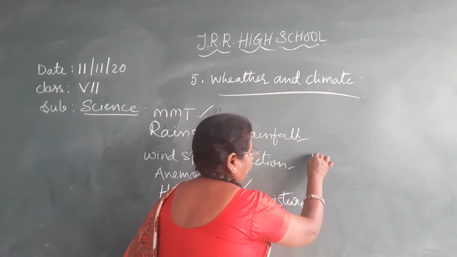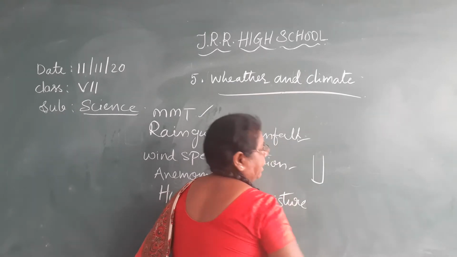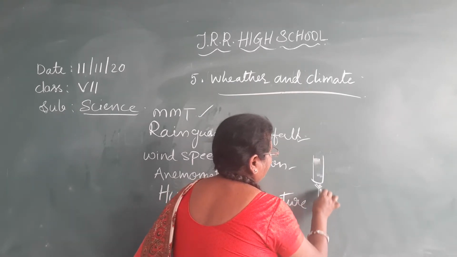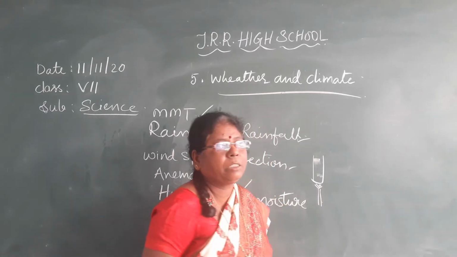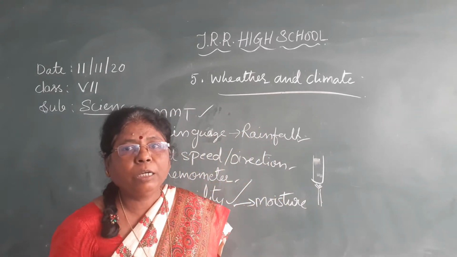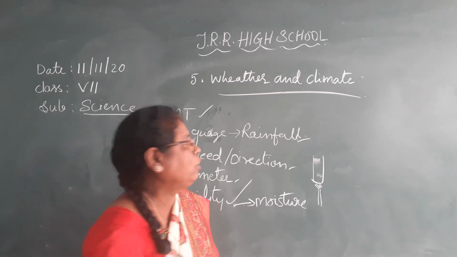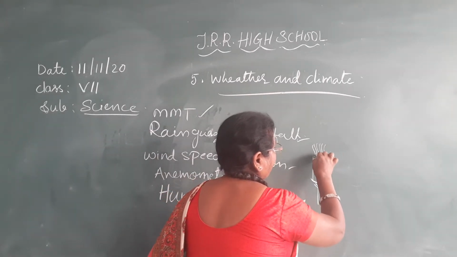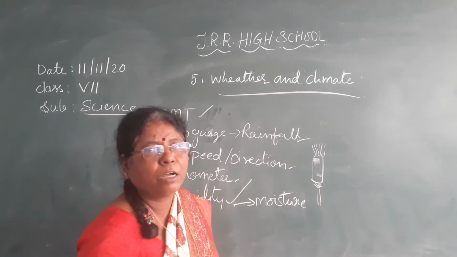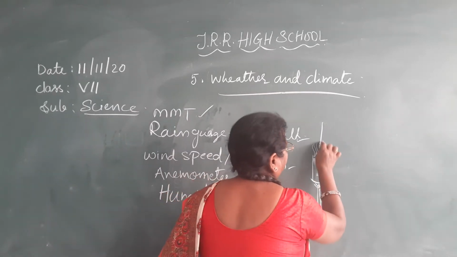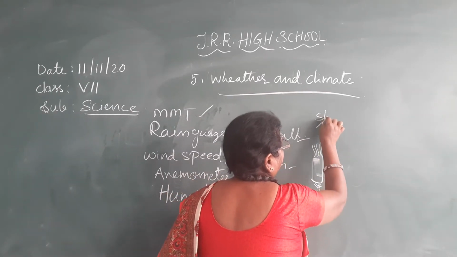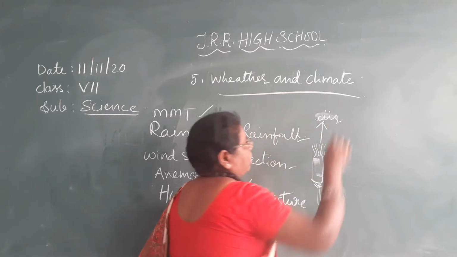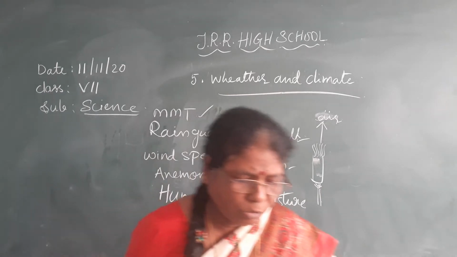Now take a test tube. Take the water in the test tube and heat it on the Bunsen burner. What happens when the water is heated and starts boiling? You will get smoke which contains water vapor. This water vapor reaches into the air.